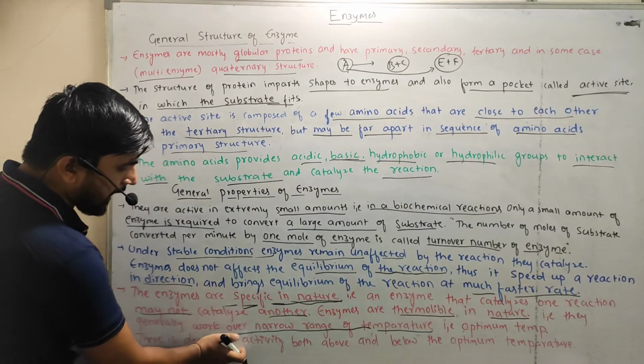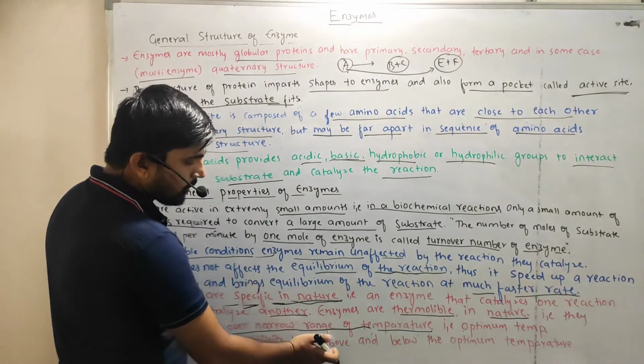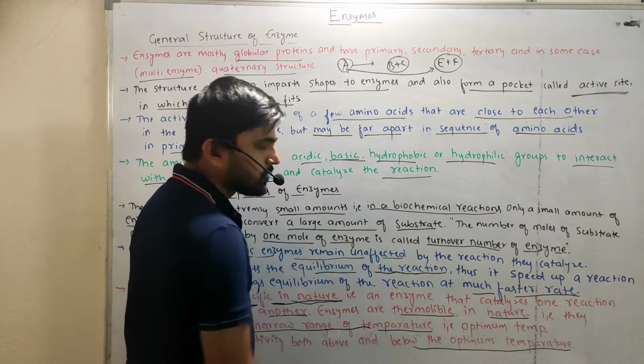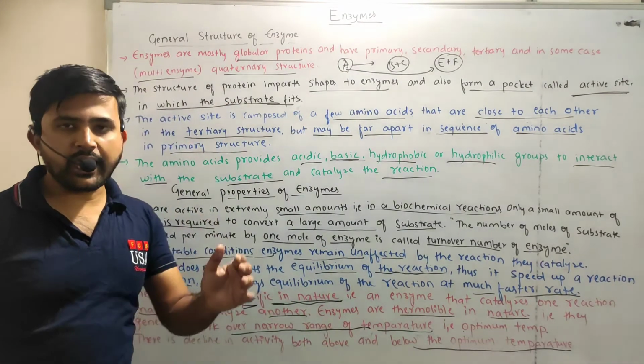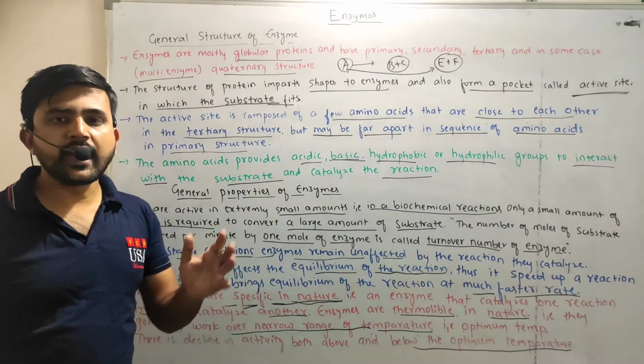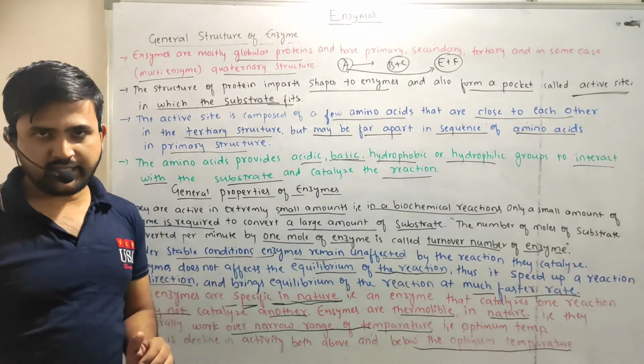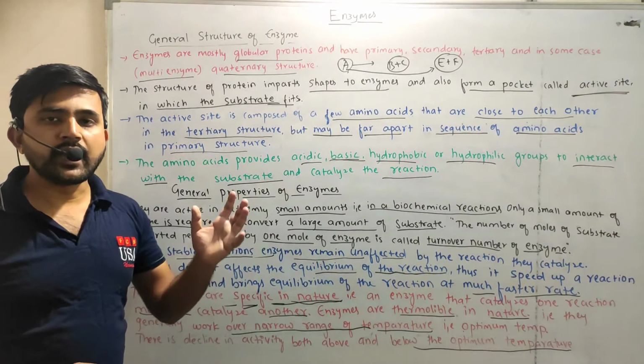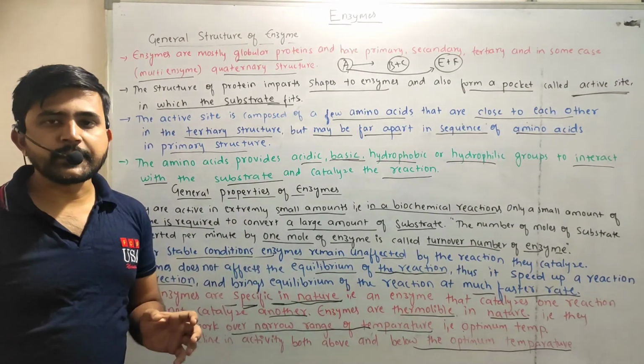There is a decline in activity both above and below the optimum temperature, right? If the temperature is too high, the enzyme efficiency will decrease. If it is too low, the efficiency of the enzymes will also decrease.